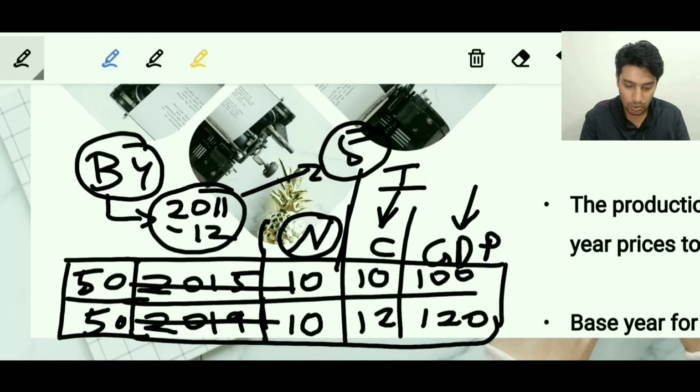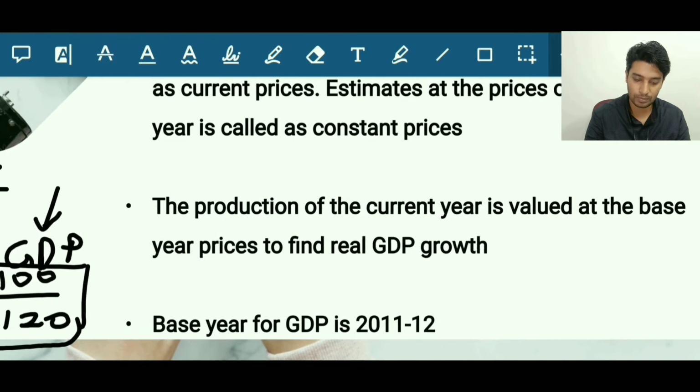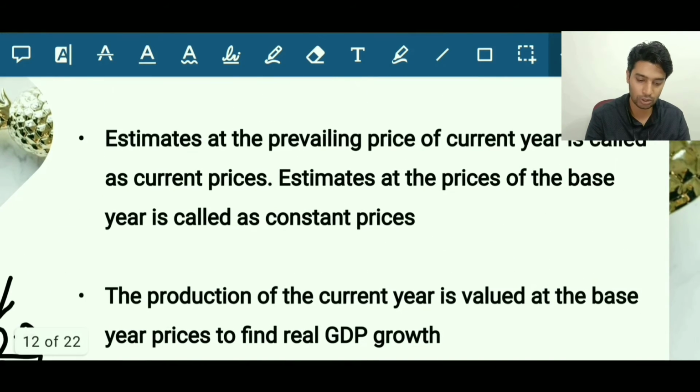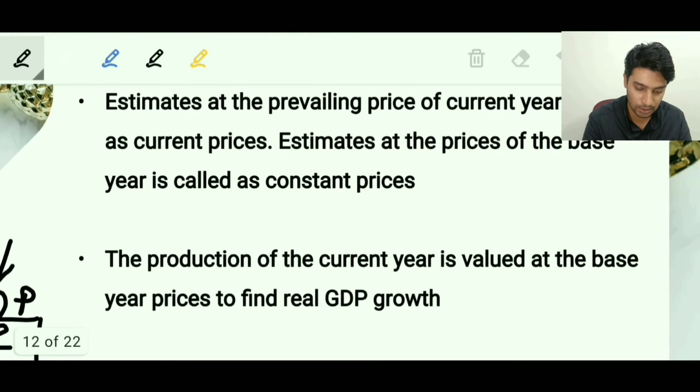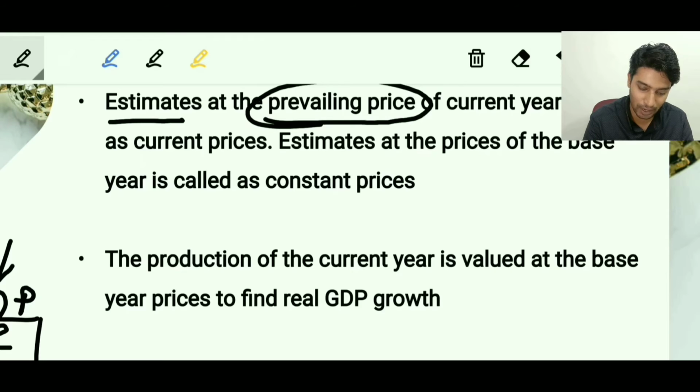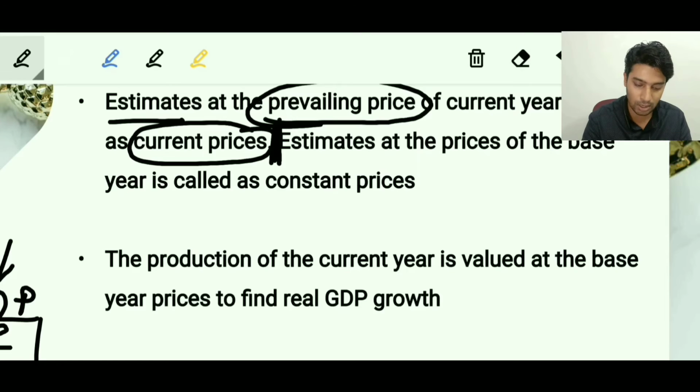Are we clear? This is nothing but the concept of current prices and constant prices. Just read this statement and you'll realize this. Estimates at the prevailing prices of that year. So if we multiply the number of goods of 2019 with the cost of the goods in 2019, those kinds of estimates will be called current prices. Why? Because you are multiplying with the cost of the goods in the same year.